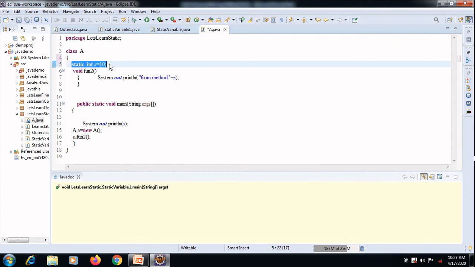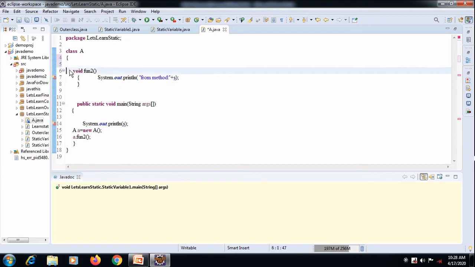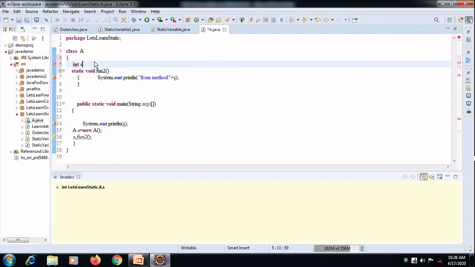Now what else can I do? I am having this simple method, but here I showed you I am having a static variable, how I can invoke that in the main method, and how I am displaying that in the function. Now how I am calling that function via the object variable. Now let's see, suppose this is my static void function. Now I am having a variable int s equal to 10. I am displaying that. So what error is showing? Non-static. So let me declare it as static.